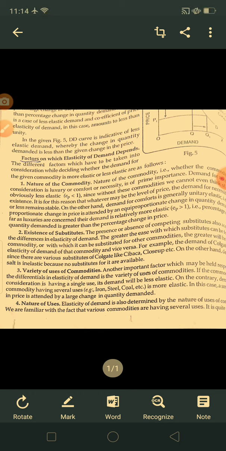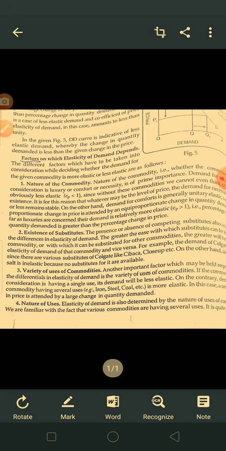Variety of uses of commodities. Another important factor which may be held responsible for the differentials in elasticity of demand is the variety of uses of commodities. If the commodity under consideration has a single use, its demand will be less elastic. On the contrary, demand for a commodity having several uses, for example iron, steel, coal, etc., is more elastic. In this case, a small change in price is attended by a large change in quantity demanded.